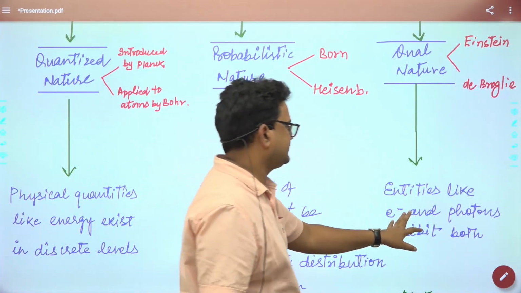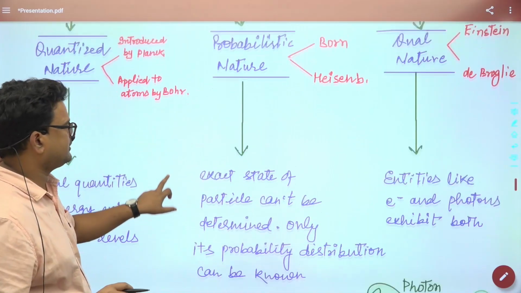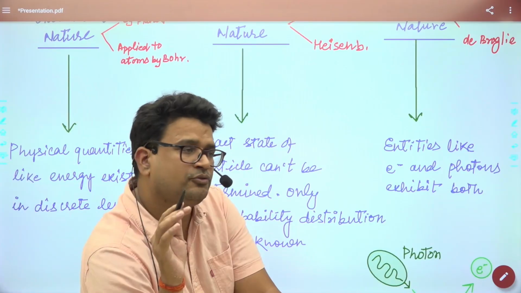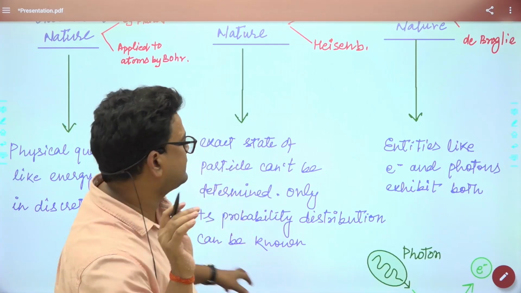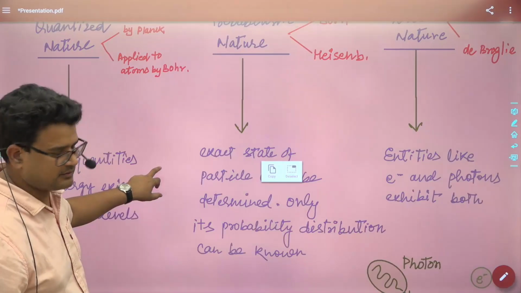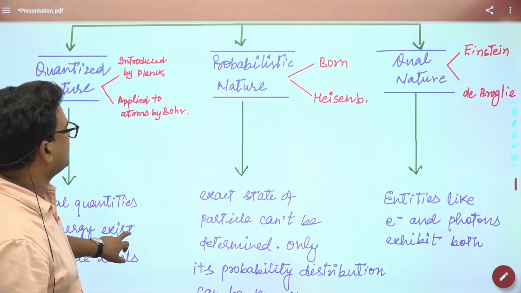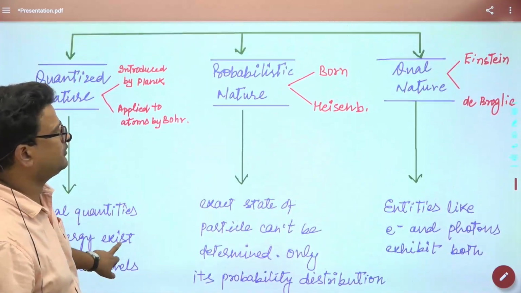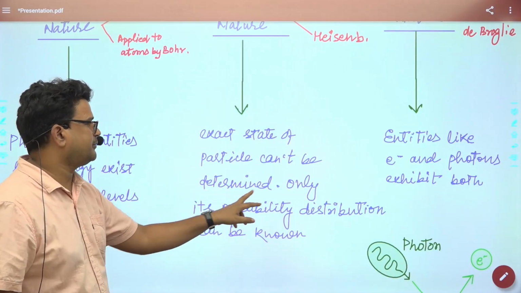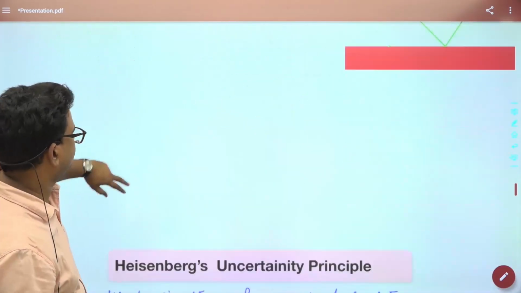Dual nature means electrons and photons exhibit both wave and particle nature. Probabilistic means the exact state of a particle cannot be determined, only its probabilistic distribution can be known. With larger mass bodies, it can be identified, but with subatomic particles, it cannot be identified simply. Probabilistic nature, quantized nature, and dualistic nature I have already explained. So here I have written: the exact state of particles cannot be determined, only its probability distribution can be known. Simple.